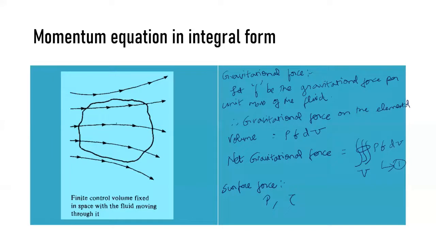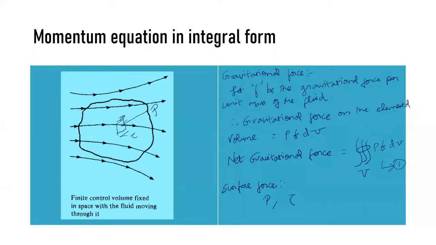For this, I am considering a small surface, like the one given in the previous problem. On this small surface, pressure P is exerted, and shear stress is also exerted. So we have pressure and shear stress acting on the surface.